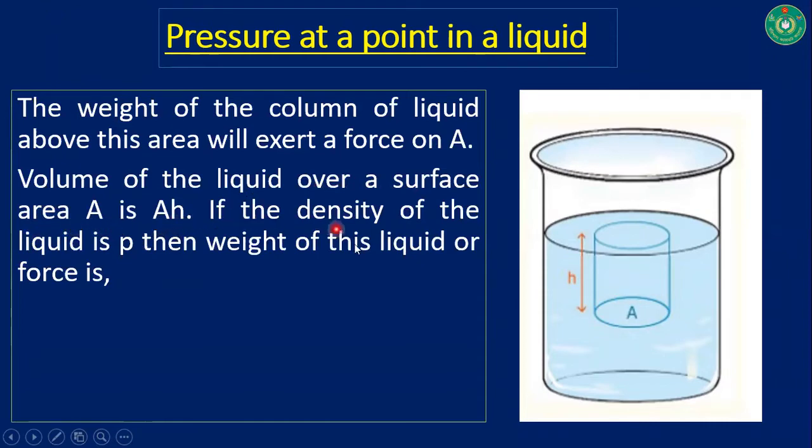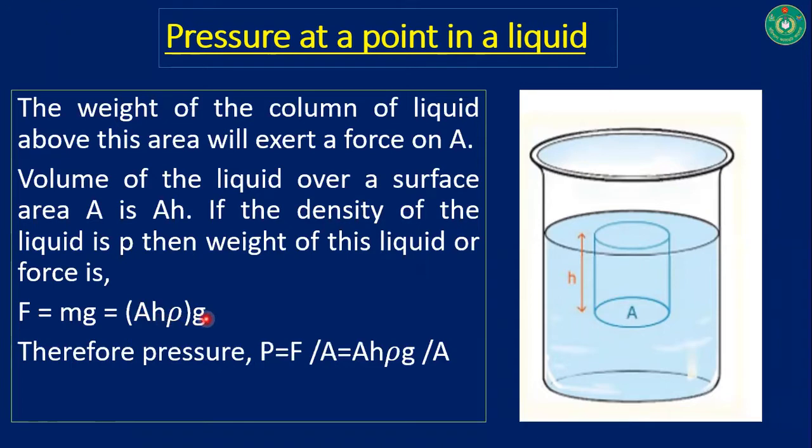If the density of the liquid is rho, then the weight of this liquid, or force F, is equal to mg. And you know it very well from density that rho is equal to m over v. From this equation I can write m is equal to rho v, and v is replaced here by AH, so it becomes AH rho g. Now we are going to calculate pressure. Pressure is equal to F over A. After putting this value, we get the final equation for pressure: H rho g.